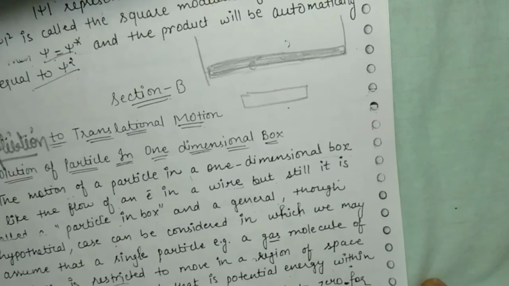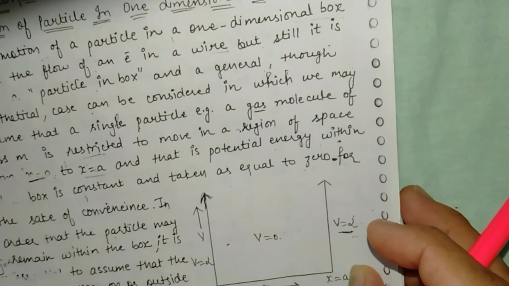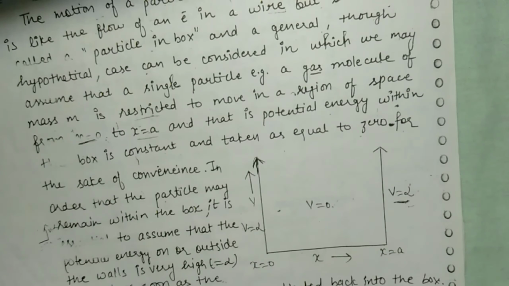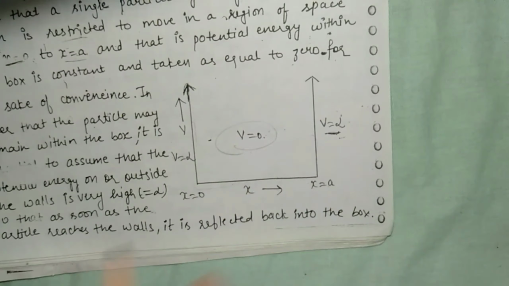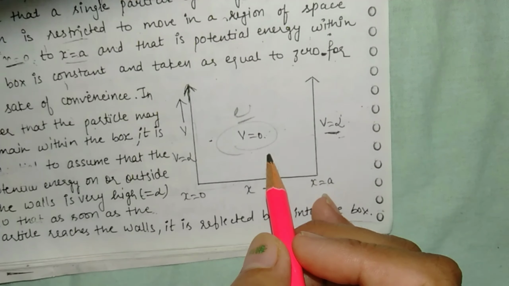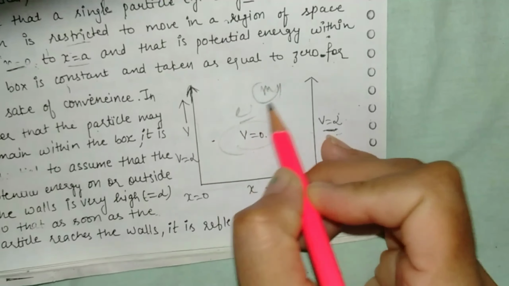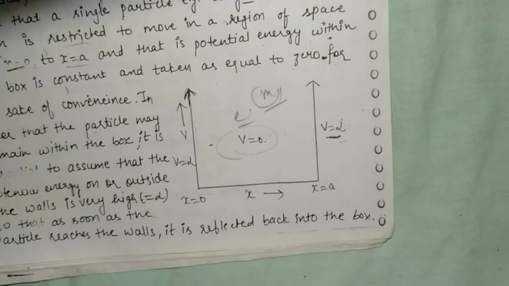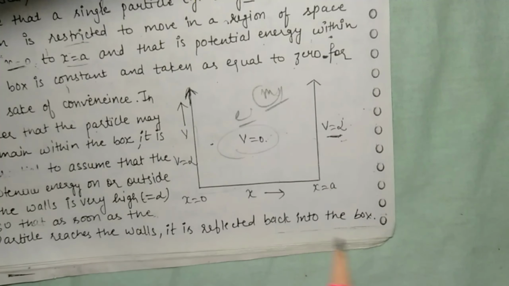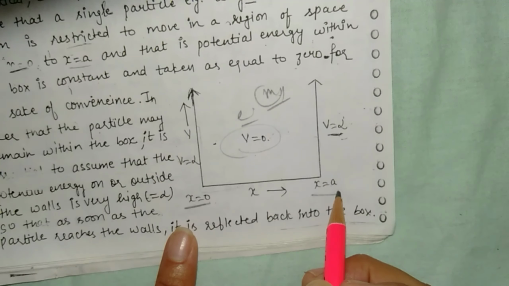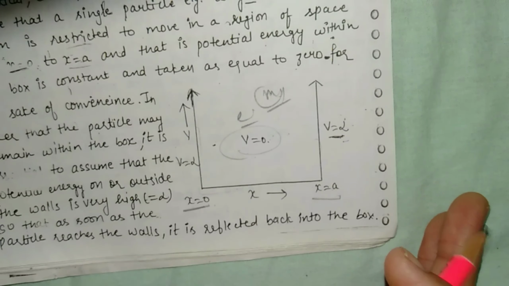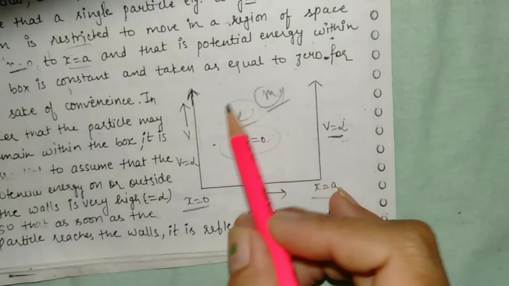So here we will derive the Schrodinger wave equation for the particle in a one dimensional box, and the particle is considered as a gas molecule which is restricted to move in a particular area. Like here we considered a box, so the particle is inside the box. Here we consider an electron particle, a gas molecule whose mass is m, and it is restricted to move in a region of space. The restricted condition is that it can move from x equal to 0 to x equal to a.